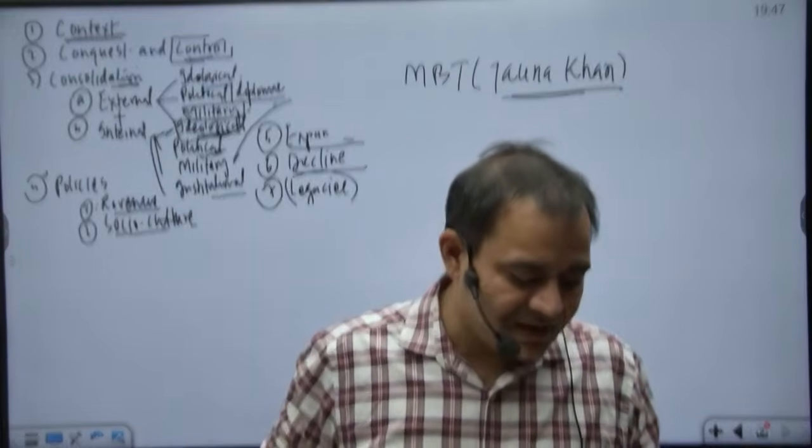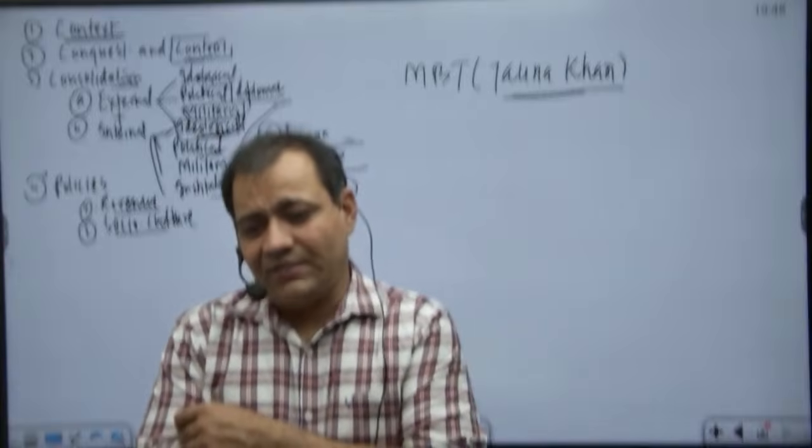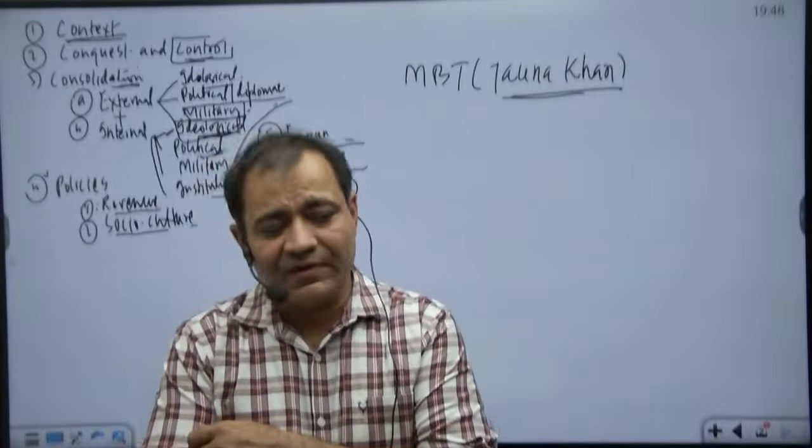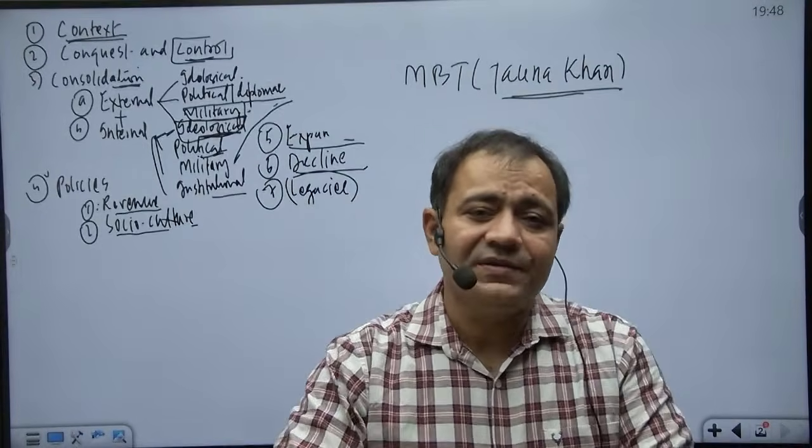Second important experiment with which he is associated is the token currency. That was perhaps the impact of the worldwide silver crisis. Again, this failed.